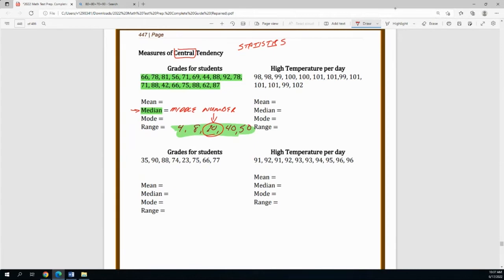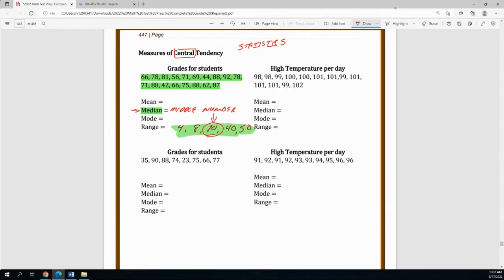The order has to be there. Another thing about listing these numbers: if there are multiples, like say I had 2 fours, they have to both be there. You can't just say there was a 4 and that counts. No, it doesn't work like that. You have to order all the numbers.